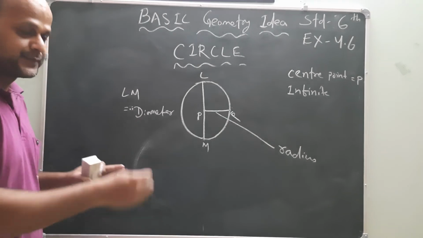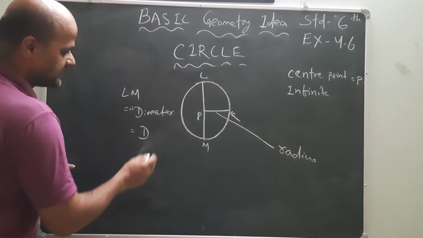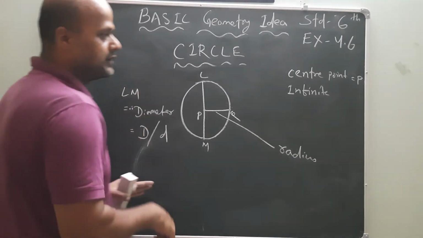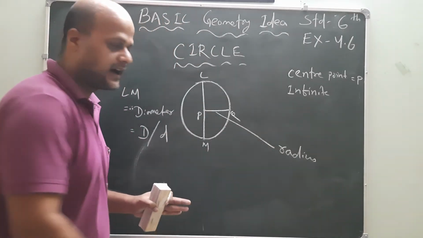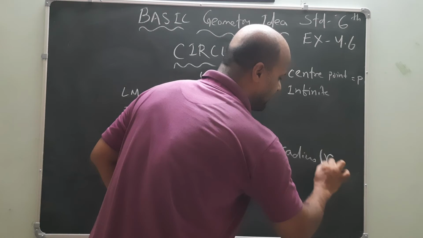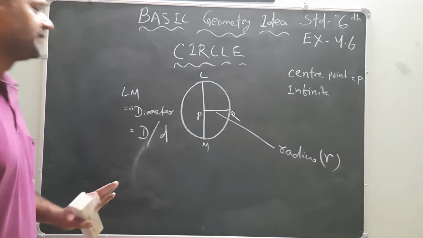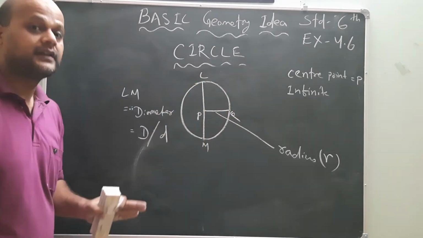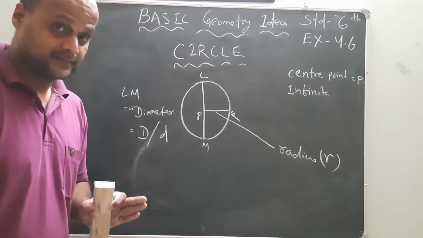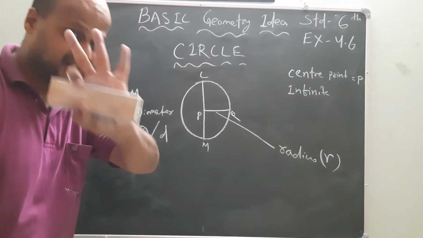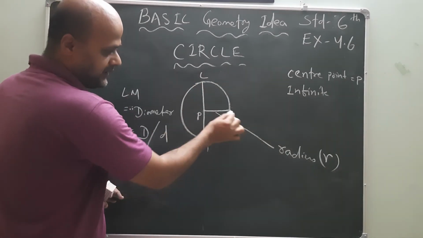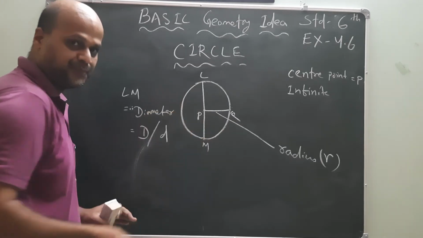How is the diameter represented? Either capital D or small d, whatever it will be. And radius will be represented as small r. Understood? Now, in this picture, how many radii are there? Three radii are there. Good. PL, PQ, PM.